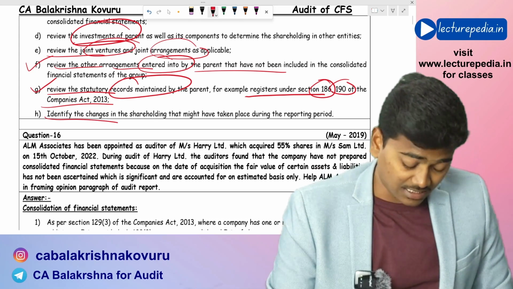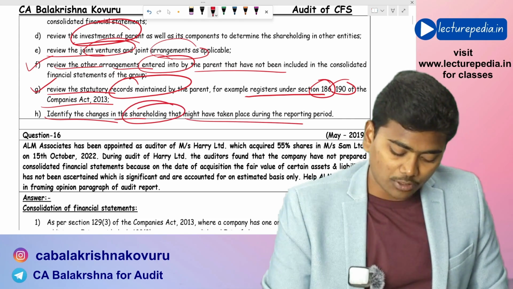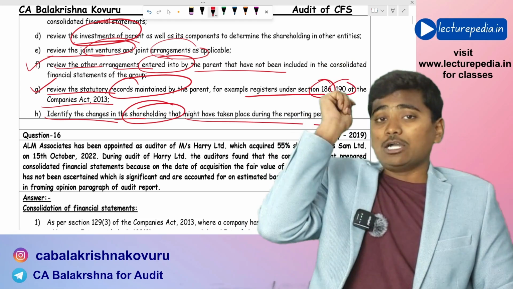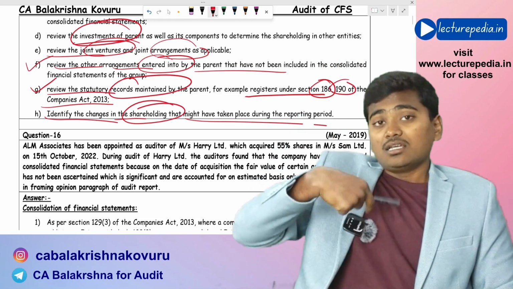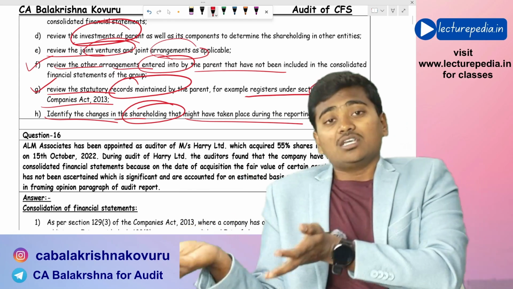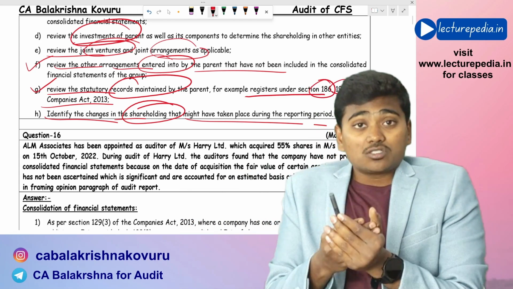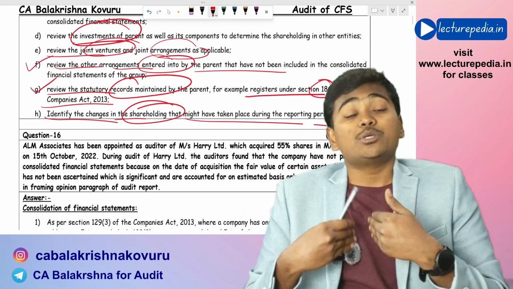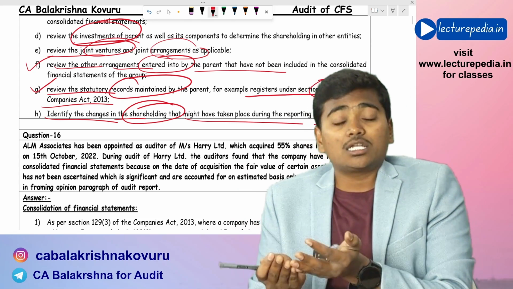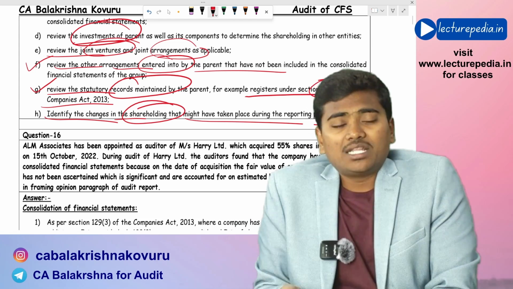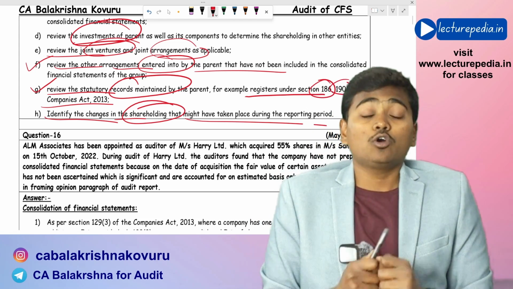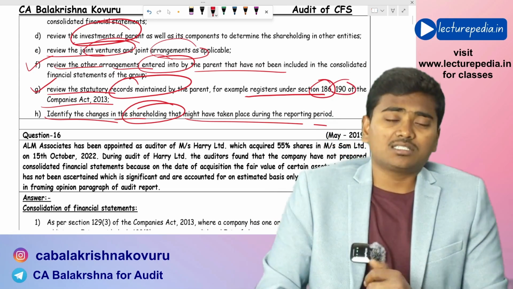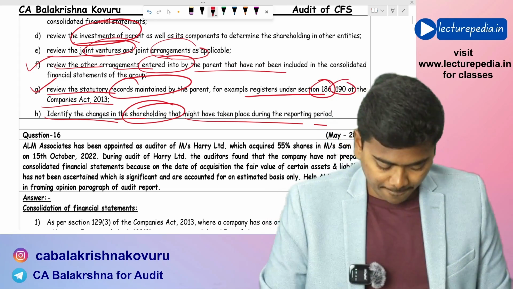Identify the changes in the shareholding that might have taken place during the reporting period. In the previous year, it might have been a subsidiary, but during the current year, the entity might have sold some of the shares of that company. Because of that, the shareholding might have reduced below 51%. Because of that, the entity might not have been a subsidiary during the current year. So the auditor needs to check whether there has been any sale of shares in the subsidiaries during the year.